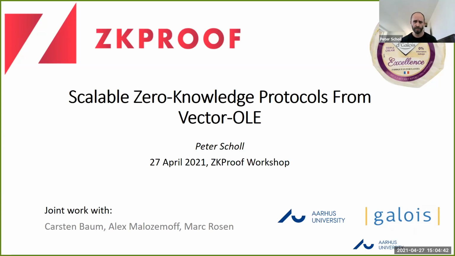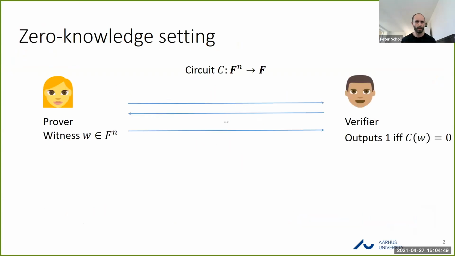So I'm going to talk about using a primitive called Vector-OLE to build large scalable zero-knowledge protocols. And the setting we're interested in is the standard two-party zero-knowledge setting. We have a prover and a verifier. For this talk, I'll just consider the statement to be represented as some arithmetic circuit C over a finite field. So the prover has a witness, which is a vector of field elements. And after the protocol, the verifier accepts if and only if the circuit applied to the witness outputs 0.